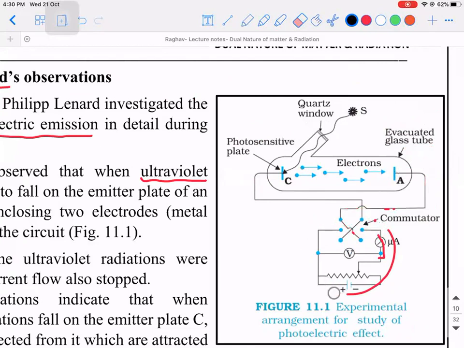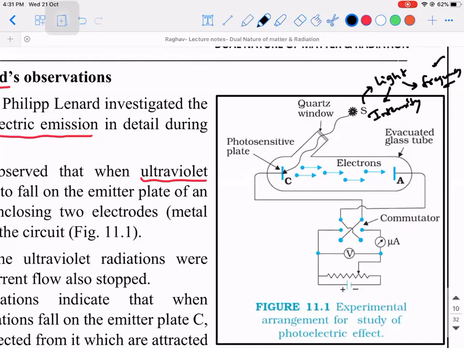There are two important parameters related to light which are going to change the value of photoelectric current: intensity and frequency.